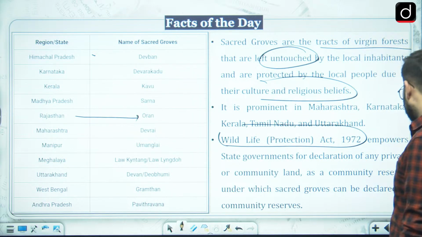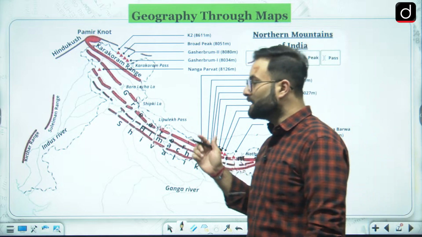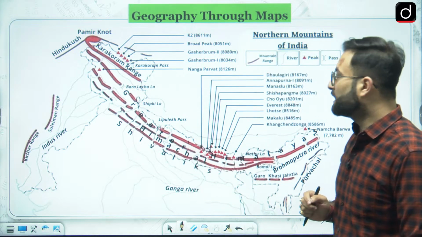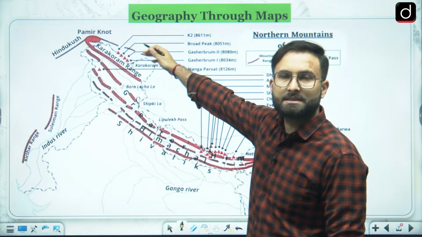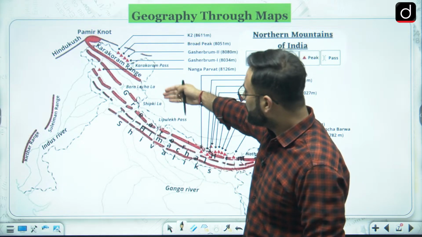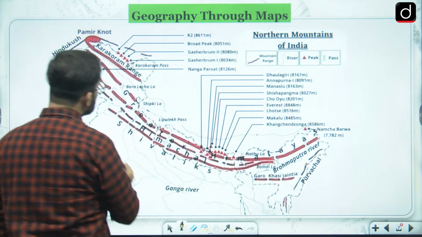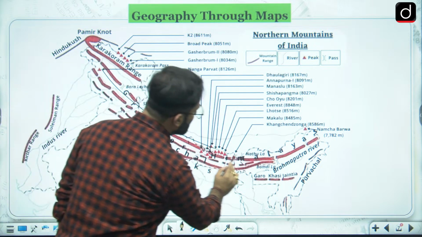Now let's move further to the next part, that is basically geography through maps. Here we'll be discussing the Greater Himalayas. If you look at this range, Karakoram, Zaskar range, etc., these are part of your Trans-Himalayas. After that there is a continuous range that is known as the Great Himalayas or the Greater Himalayas.